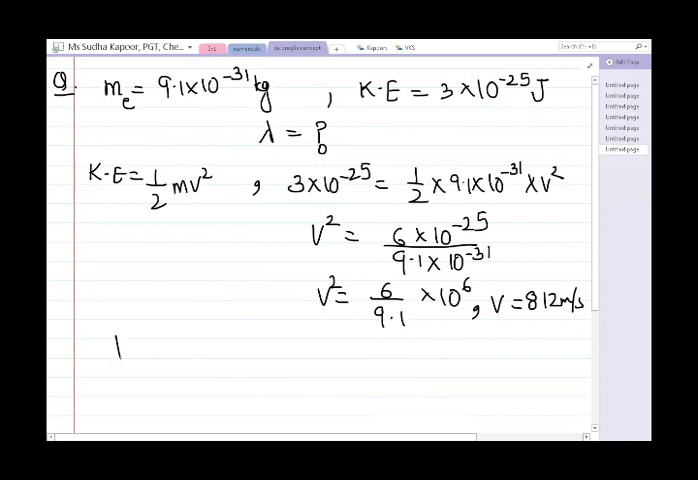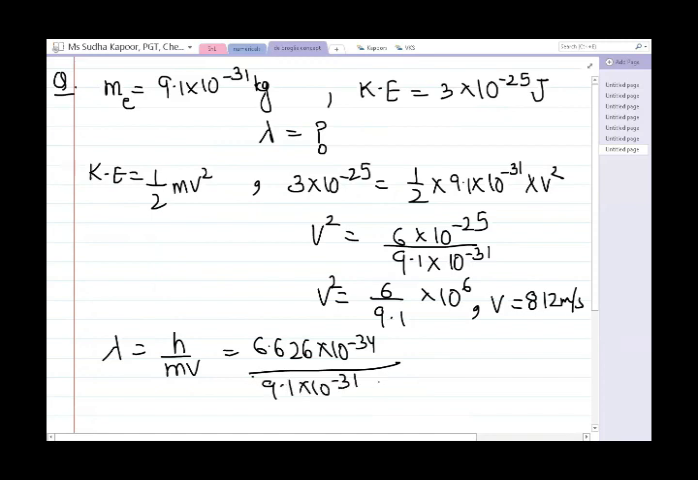Now substituting the value in the lambda formula, lambda is equal to h upon mv, that is 6.626 into 10 to the power minus 34. The mass of electron is 9.1 into 10 to the power minus 31, and the velocity we have calculated is 812. Multiplying the values, we get the answer as 8967 into 10 to the power minus 10 meter.